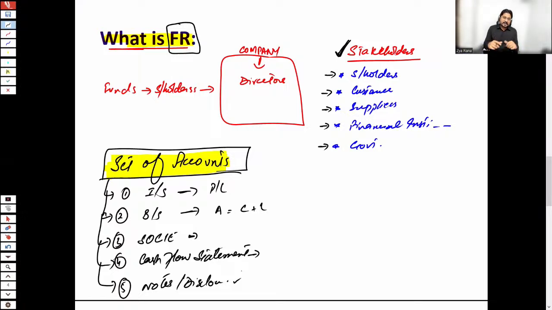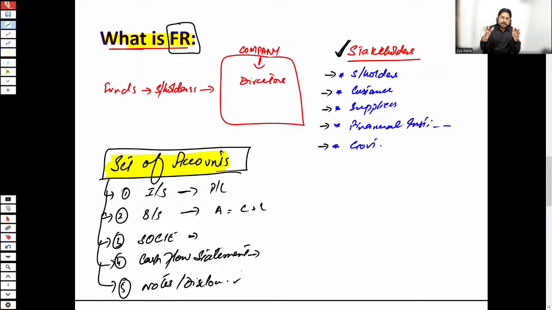There are certain events which do not have any financial values, but still they are important for our business. So they are also required to be presented in the financial statements. So that is the reason notes to the accounts are also prepared, or sometimes they are termed as disclosures.